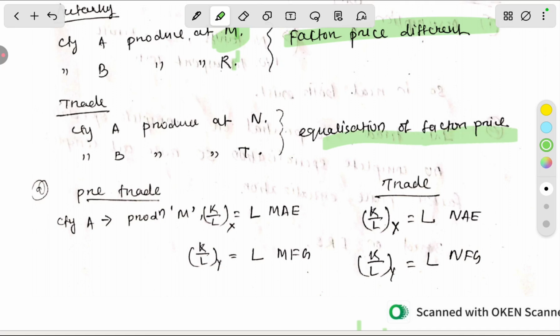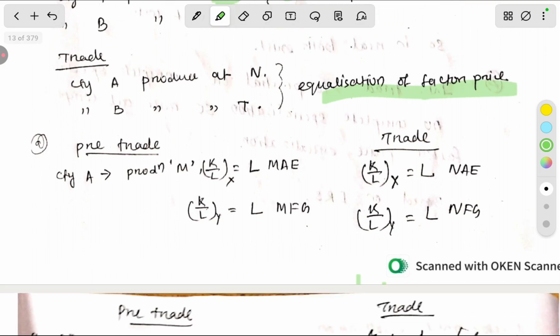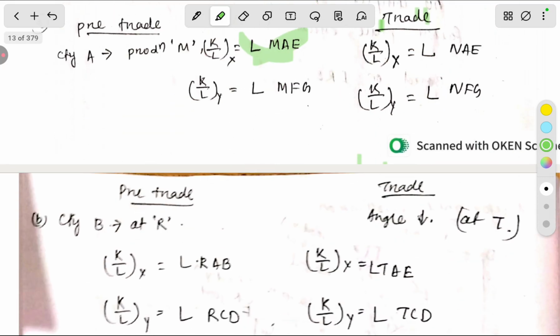Equalization of factor prices. Before trade, country A produces at point M, with capital-labor ratio of X equal to angle ME and capital-labor ratio of Y equal to angle MXG. After trade, the capital-labor ratio to produce X is equal to angle NAE and the capital-labor ratio of Y is equal to angle NRG. So this is country A.